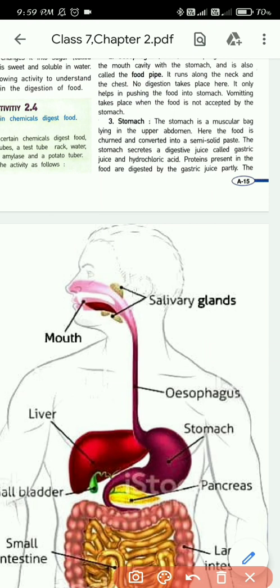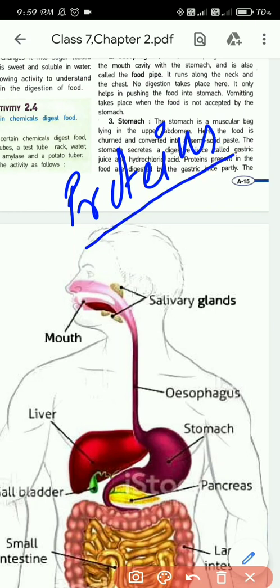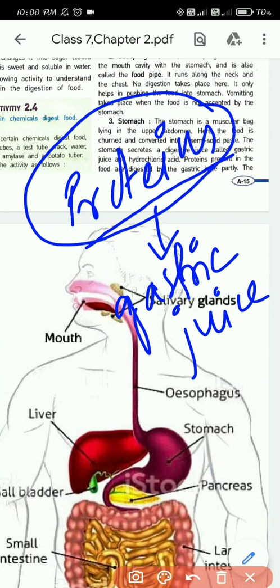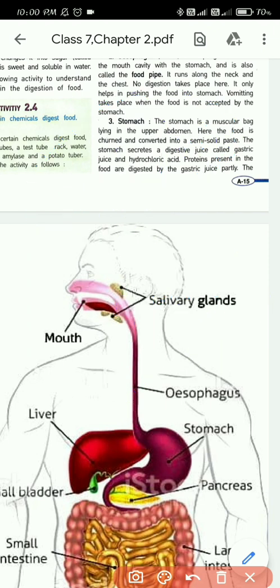Proteins present in the food are digested by the digestive juice partly. So our food contains all the nutrients, and the proteins present in the nutrients are partly, to some extent, digested by the gastric juice, or the digestive juice. So the proteins present in the food begin to digest with the help of gastric juice.